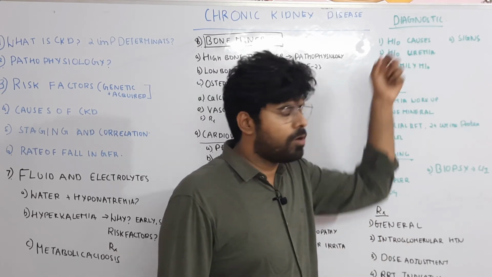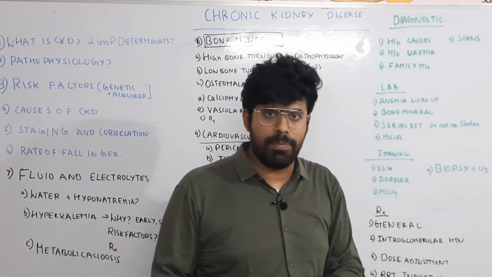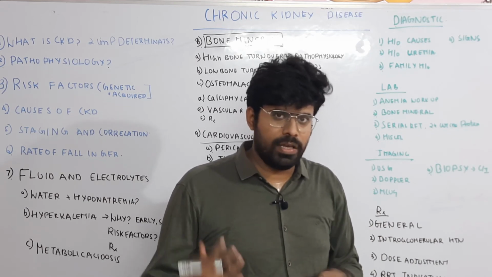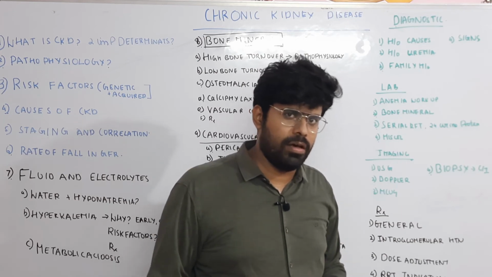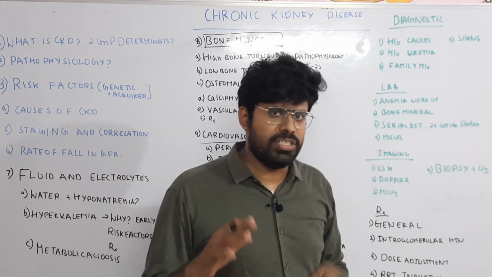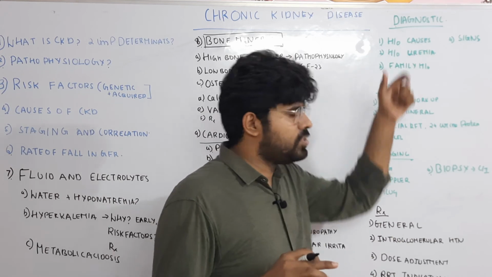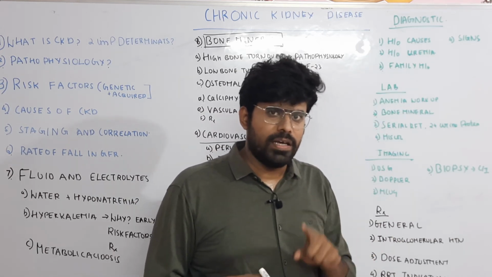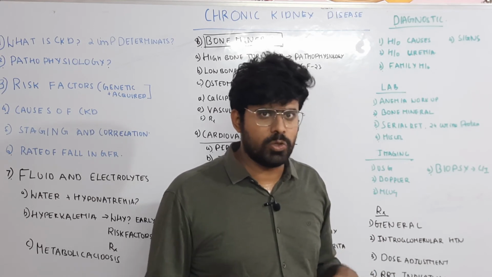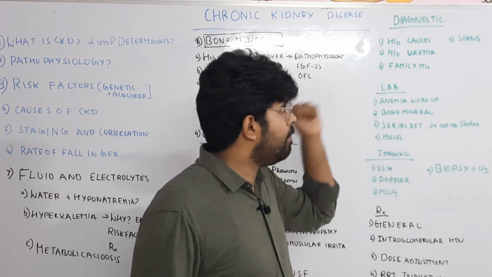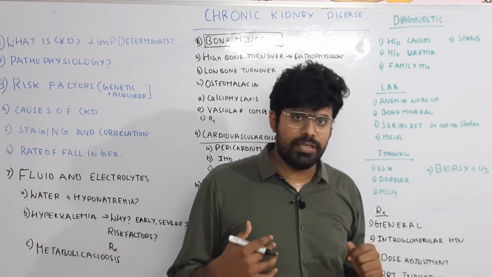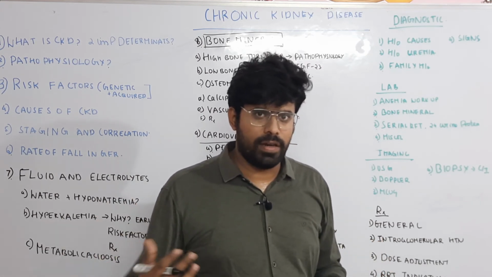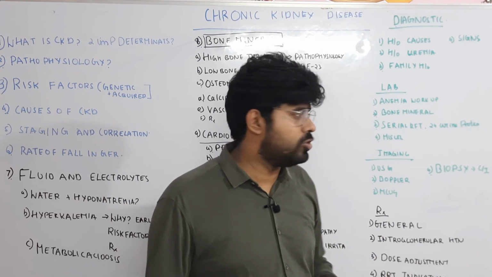First, you have to look for the cause: any history of diabetes, hypertension, renal colic, renal problems, any abnormal urine routine, and any abnormal structural renal pathology; those histories should be taken. And history of uremia: uremic chest pain, uremic gastritis, uremic weight loss, and if the patient has altered sensorium, everything should be picked up. Family history of any ENT abnormalities should make you think of Alport syndrome or cystinosis, or a family history of any other renal problems requiring transplant; that should be taken.